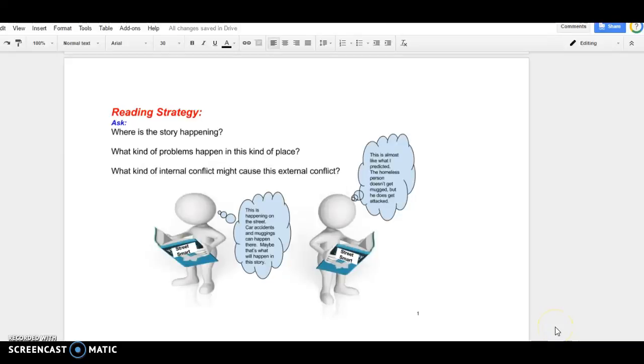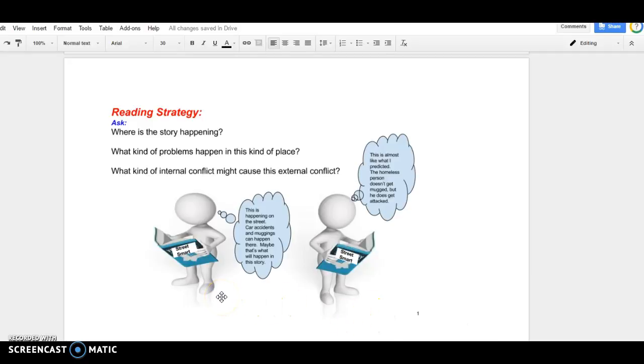Hi. To be a good reader, you should always make predictions when you read. For example, the reading strategy of asking predictions can have you doing this. Ask yourself, where is the story happening? What kind of problems happen in this kind of place? What kind of internal conflict might cause this external conflict?